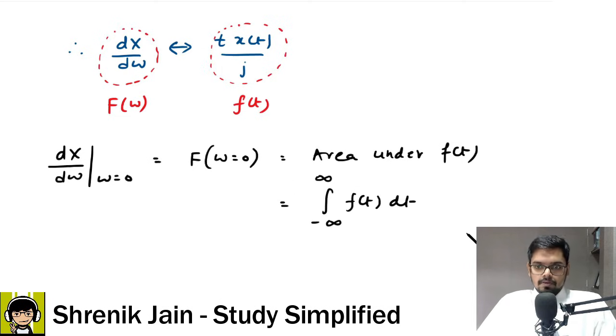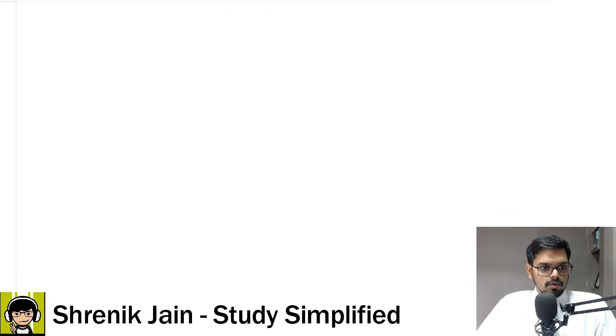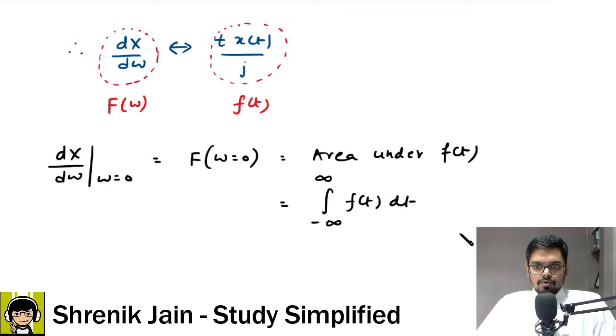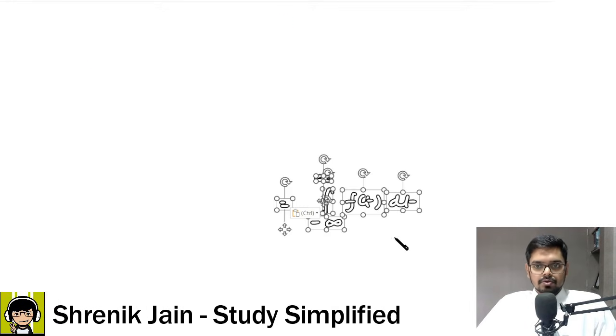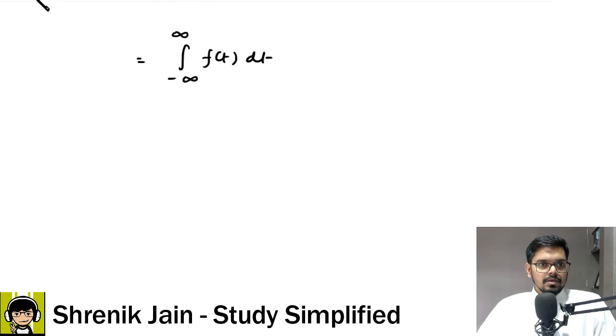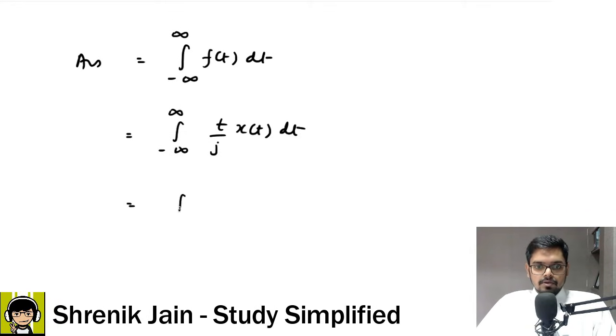Let us do the calculation in the further slide. Oops, we do not have any further slide, so I have to cut and paste to get the answer. Now see carefully, this is what we are going to solve, where f of t is this thing, right? So do the substitution. If we do the substitution, it is integral minus infinity to infinity, and then we have t by j x of t dt. And what was our x of t? So integral minus infinity to infinity t by j, and then x of t was e to the power minus t to the power 4, cos t dt.